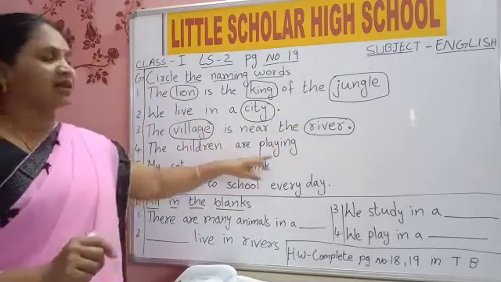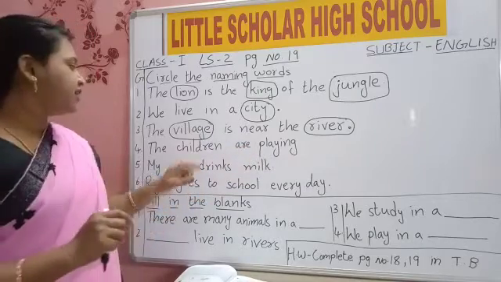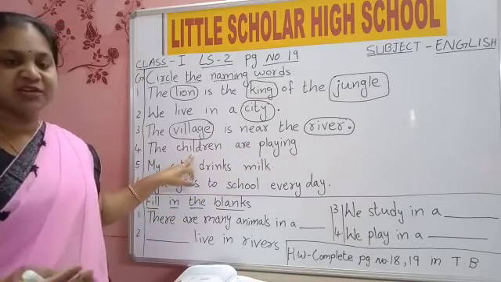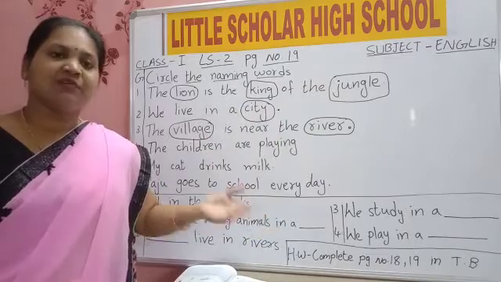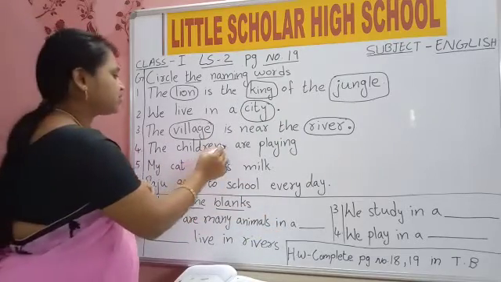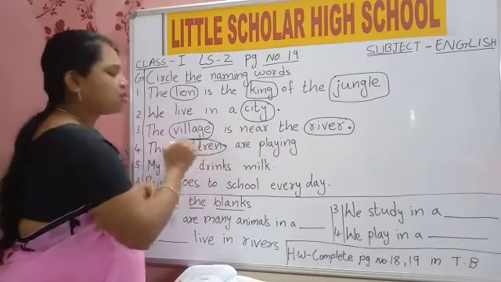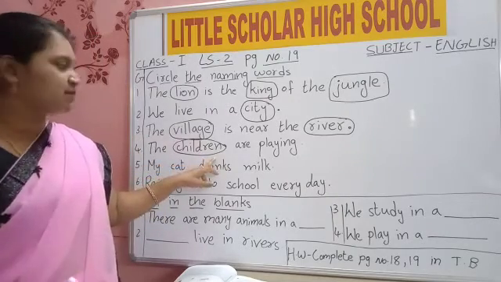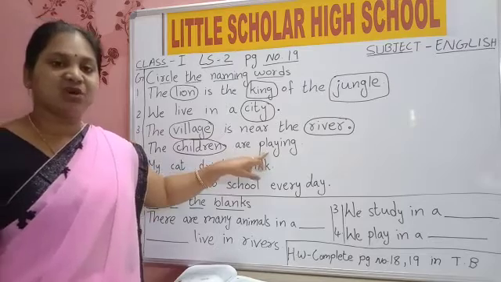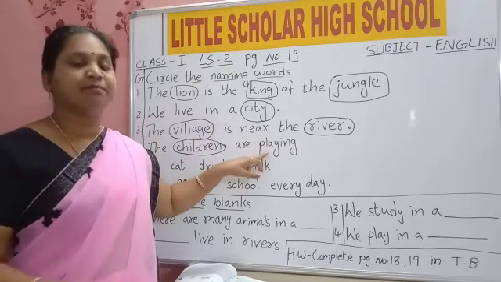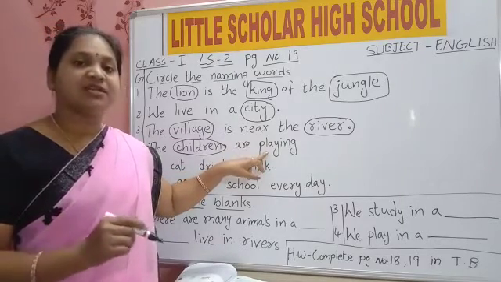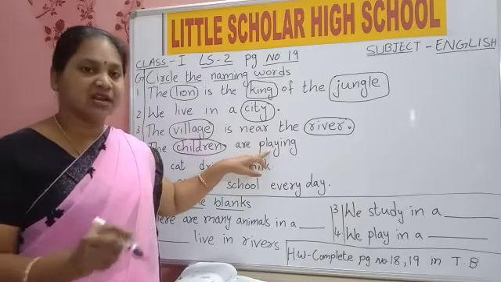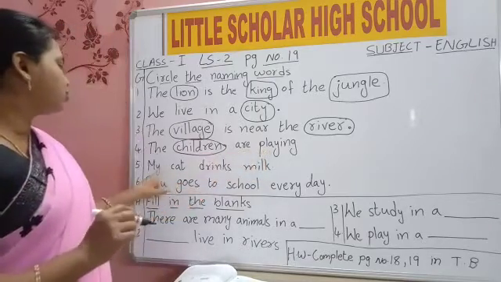The children are playing. Who are playing? Children. You all, what will we call you? Children. Children is also a name. Boy, girl, child, children, these are also names. Are playing. Playing is what? Action word. Running, jumping, skating, all these are action words. Playing is not a name. Now go to the next one.